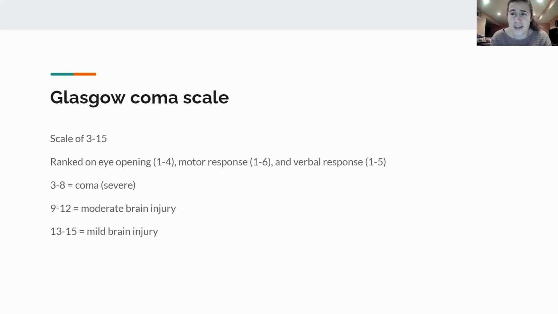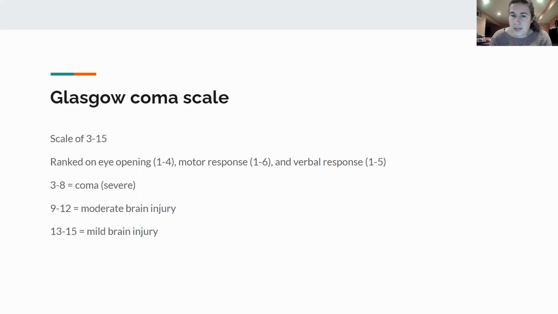because the boards is going to be an asshole if they ask you what score it is for a patient who only opens their eyes to pain. That's rude. They're going to ask you it in this way. From a scale of 3, so 3 is the lowest because you only get 1 point for each thing. Actually, hold on, let me say this first.